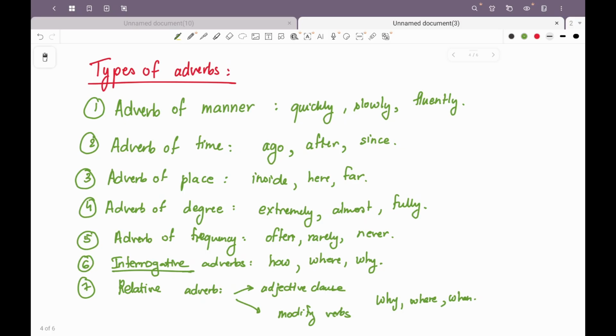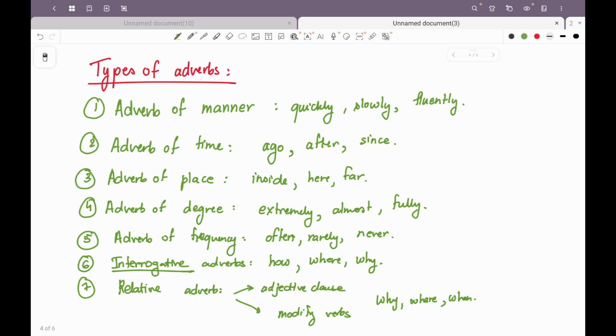The last rule related to adverbs is rather and fairly can mean moderately, okay? For example, she is fairly intelligent, but my sister is rather stupid. Rather will be used when we are talking about unfavorable conditions. Fairly will be used when we are talking about favorable conditions. So she is fairly intelligent, we are talking about favorable conditions. But my sister is rather stupid. In that case, we will use rather. Why? Because it is an unfavorable adjective or adverb that we are talking about here.